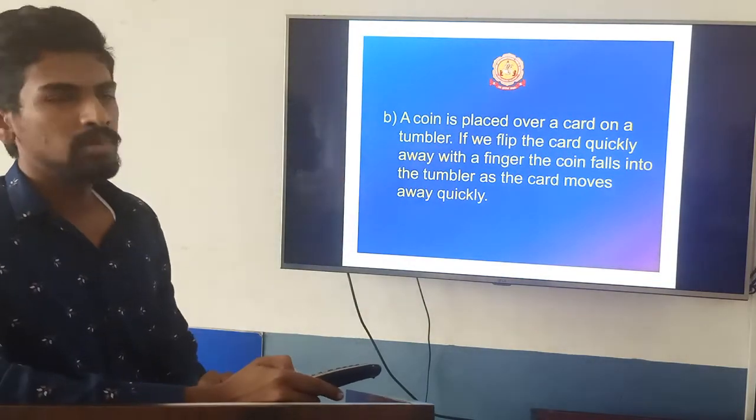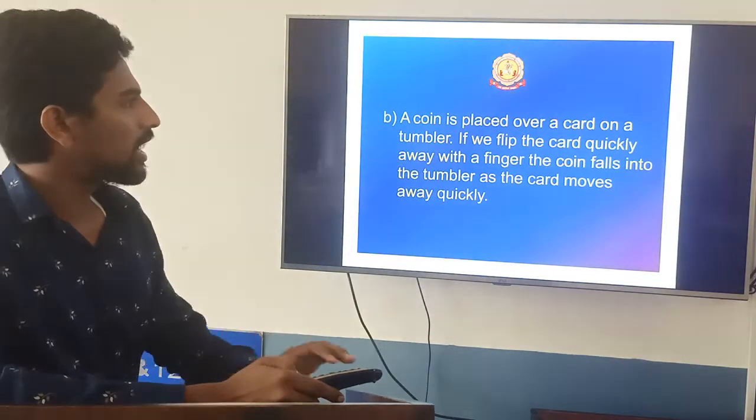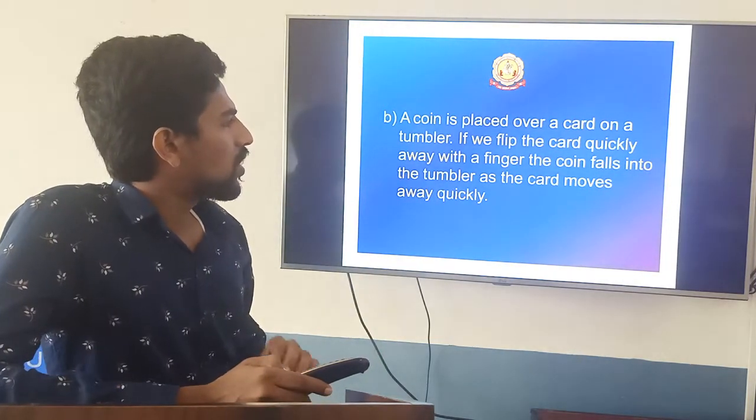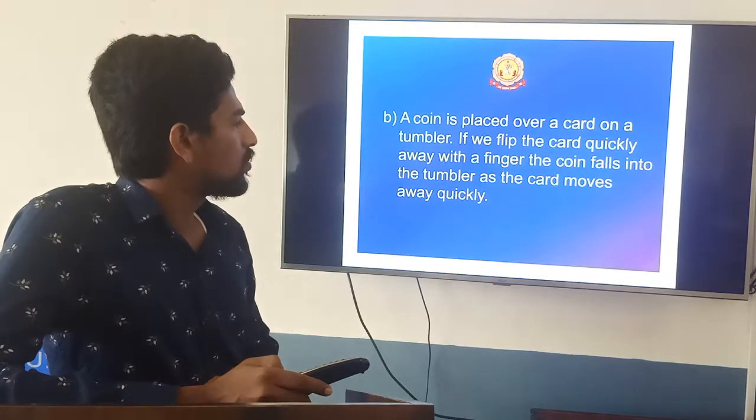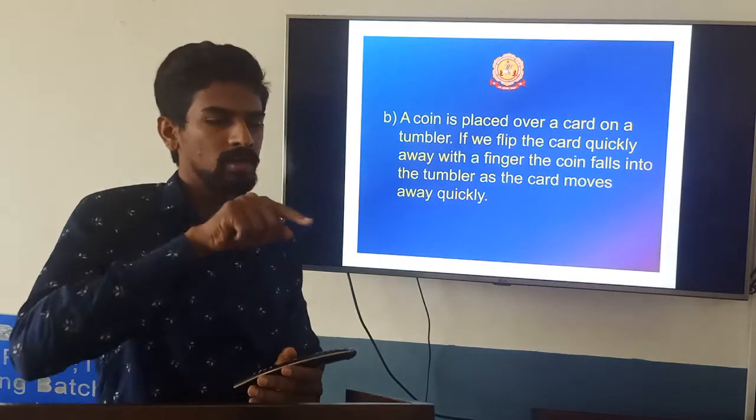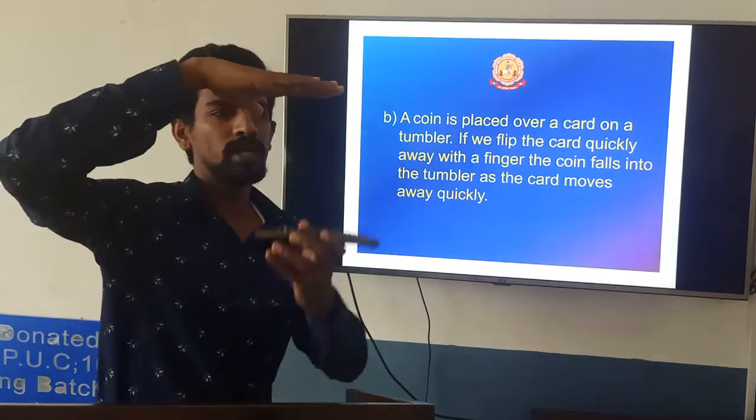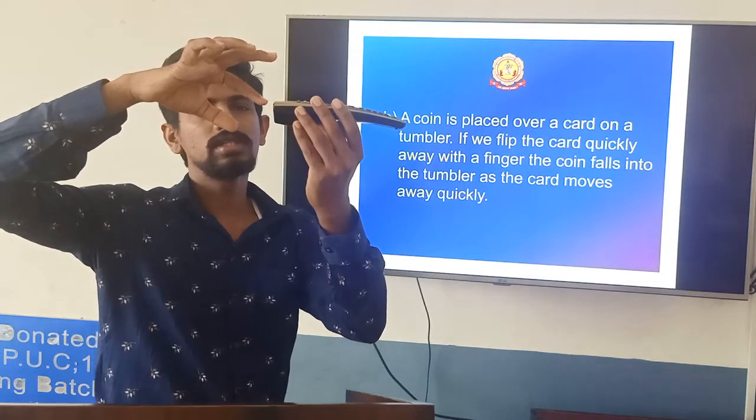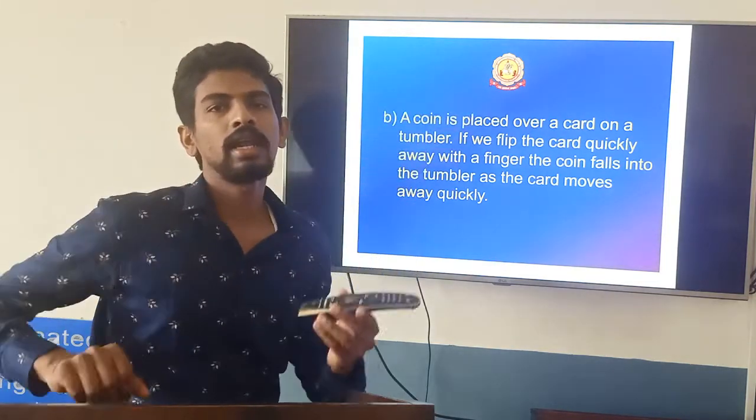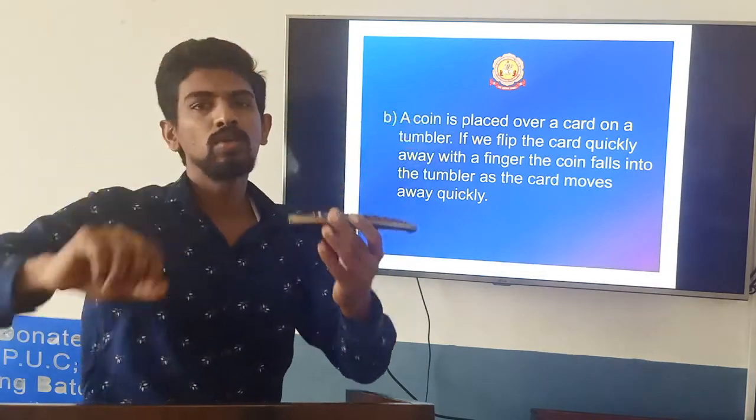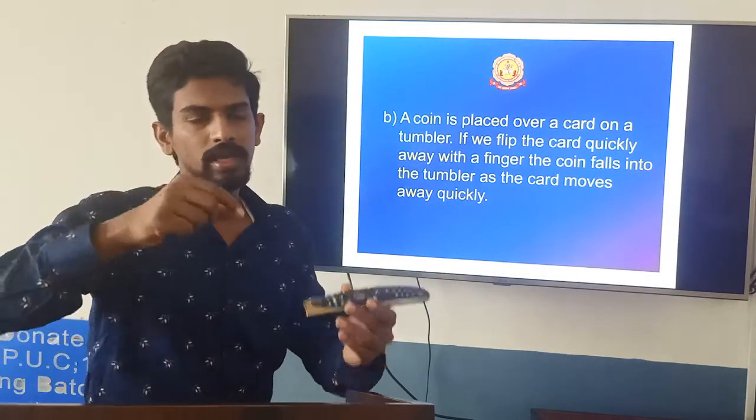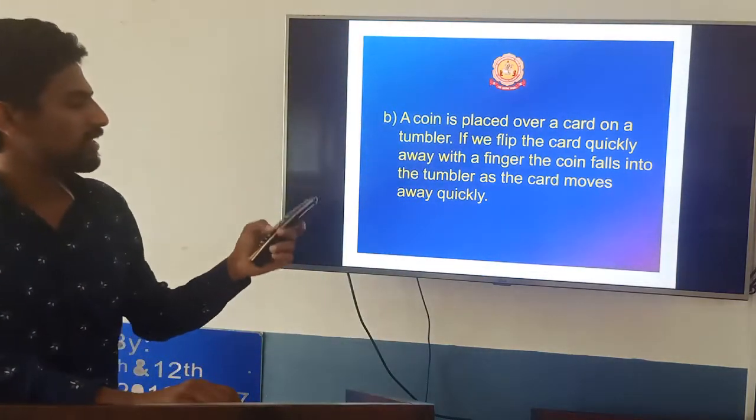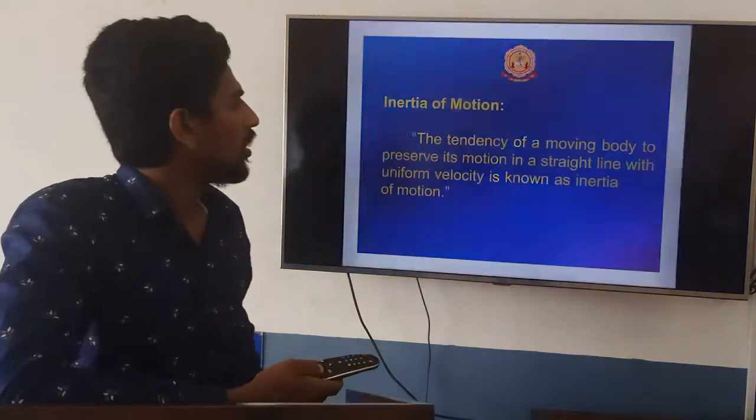You can take the second example. If we place a coin over a card on a tumbler, and you lift the card quickly away with the finger, the coin falls into the tumbler as the card moves away quickly. So for example, one glass is there. Above that you place one card. Above that you place one coin. If you remove this card quickly, the coin will fall there only. Correct? With that card, the coin is not moving. So why? Because of inertia, the coin will remain there only and it will fall into that tumbler. So that is the example for inertia of rest.